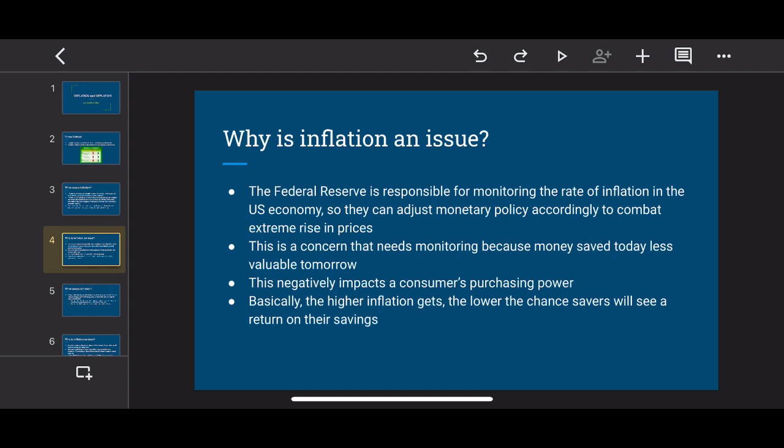So why is this an issue? The Federal Reserve is responsible for monitoring the rate of inflation in the U.S. economy, so they can adjust monetary policy accordingly to combat extreme rises in prices. This is a concern that needs monitoring because money saved today becomes less valuable tomorrow. This negatively impacts a consumer's purchasing power, so basically the higher inflation gets, the lower the chance savers will see a return on their savings.